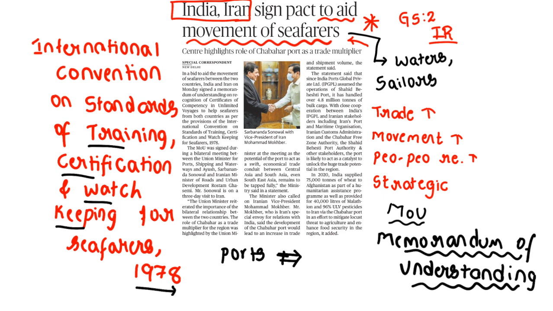On the basis of this convention, now both the countries agreed to have good relations to maintain the seafarers. Clear? So this is a very important and strategic thing for India. Why?